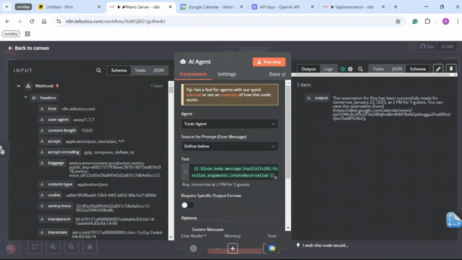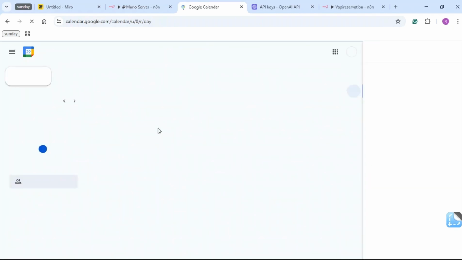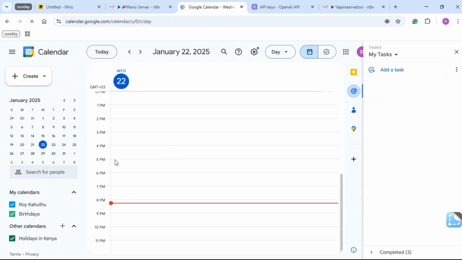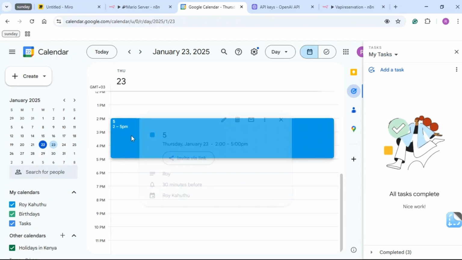And so they've actually created a calendar event. I'm just going to go to my Google Calendar and check it out. So this is my Google Calendar. I'm just going to refresh it. And the event has been created tomorrow. So I'm just going to go to tomorrow, 2 to 5 p.m.